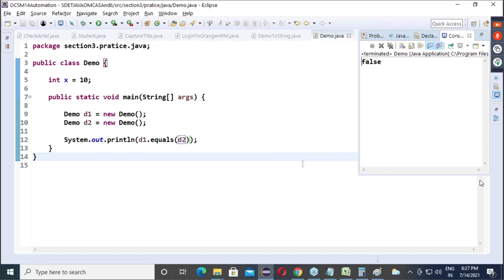They are not aware in which object the user will keep which data. Let's say I am comparing one student with another student. A student has name, gender, age, contact number, marks, everything. If name and gender are matching, but contact number is not matching, is it equal?